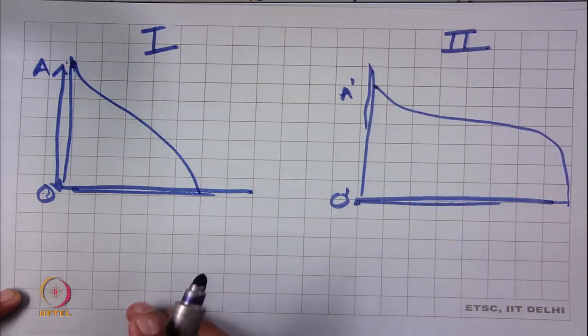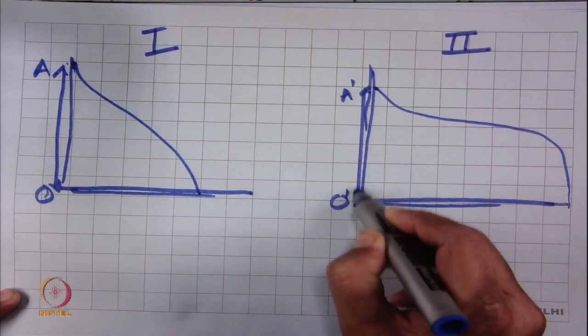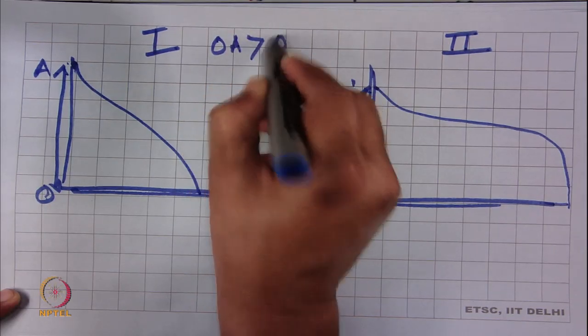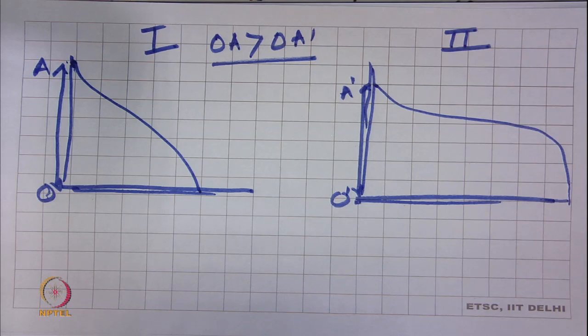Now we have to decide which fiber to select. The longest fiber length is OA, and OA is more than OA dash. So, based on the maximum length, should we go for fiber 1?